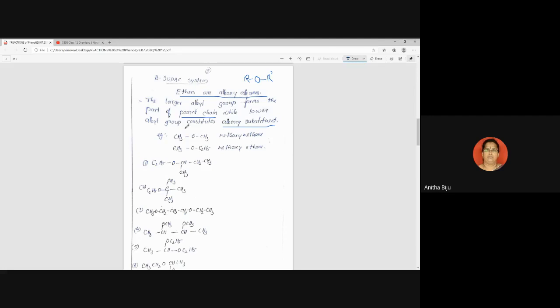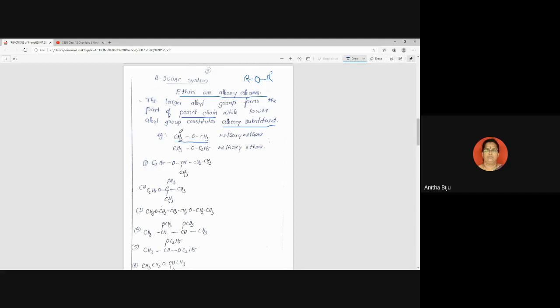One alkyl group is considered as the parent chain, the other as the substituent. Now the question arises: if both alkyl groups are the same, then there will be no separation of substituent and parent chain.